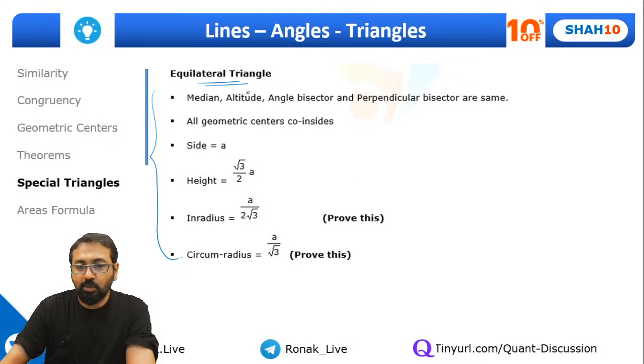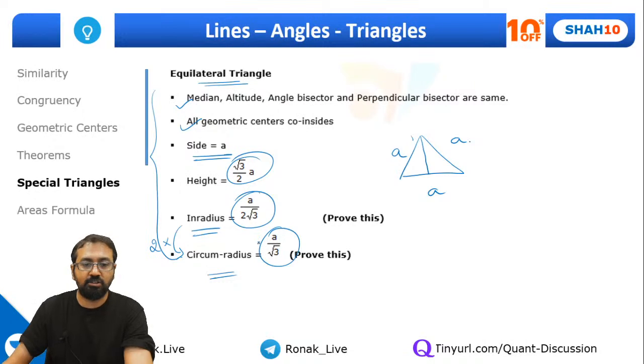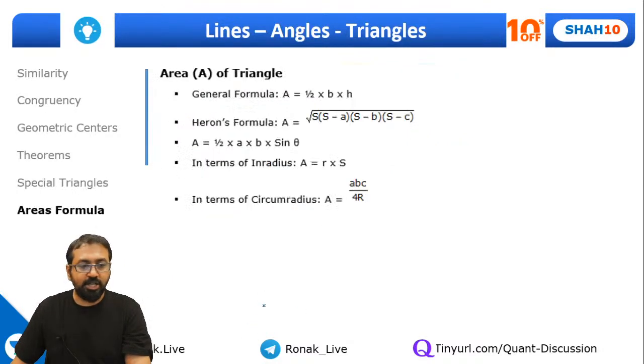Fine. So in an equilateral triangle, we have understood this point. All geometric centers coincide. If I take one equilateral triangle with three sides as A, A and A, then of course the height of the equilateral triangle will be root 3 by 2 times the side. Remember this. Same way, the inradius will be A by 2 root 3, and the circumradius will be A upon root 3. Remember this circumradius is always twice the inradius in an equilateral triangle, by the way. And you can of course prove all these things, so you can surely try to prove that.